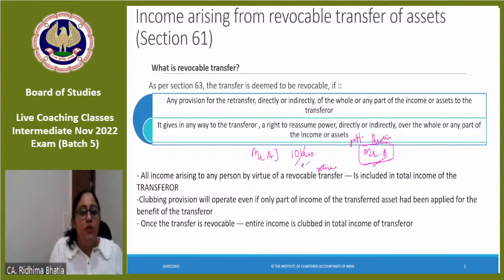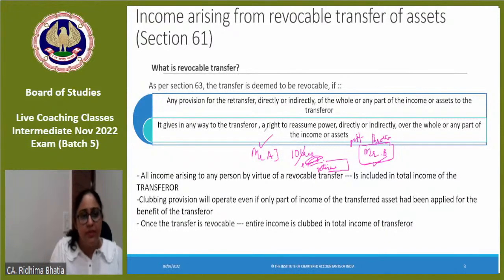Because abhi rent मैं add करूँगी तो मुझे rent पे 30% tax लग जाएगा, and you have no other income. So abhi के लिए you become the owner and you include the rent in your income. But since the condition was that it is a revocable transfer because I will get it back after 5-6 years when I retire, suppose, or when Mr. A retires, that's why whatever income is being generated from the asset which is transferred under revocable transfer would be included in the income of the transferor. Okay, so it would be included in the income of Mr. A.